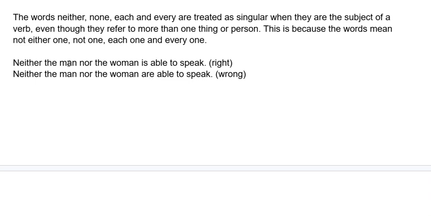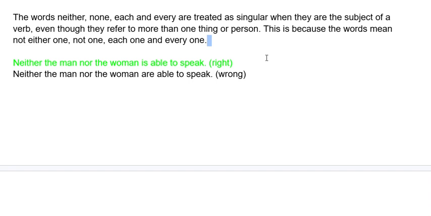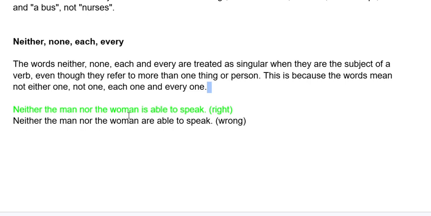Neither the man nor the woman is able to speak. Here we are referring to singular, so we use a singular verb.